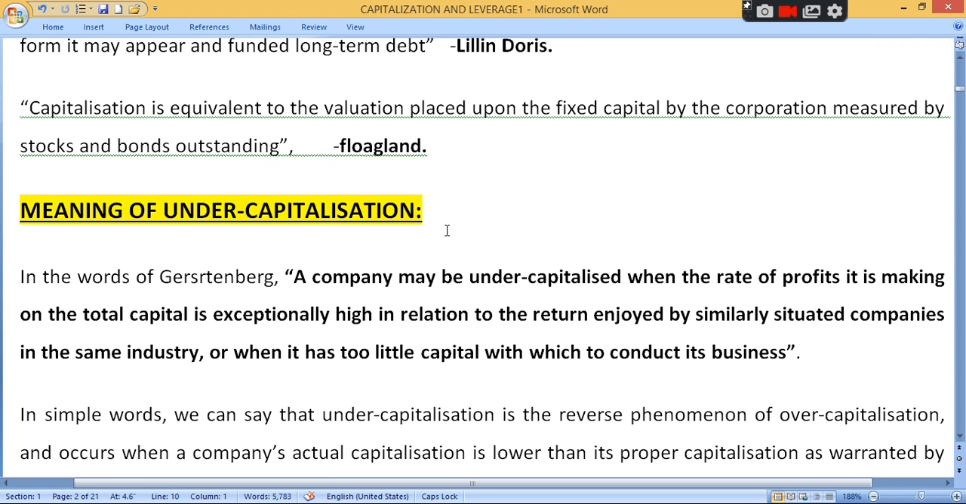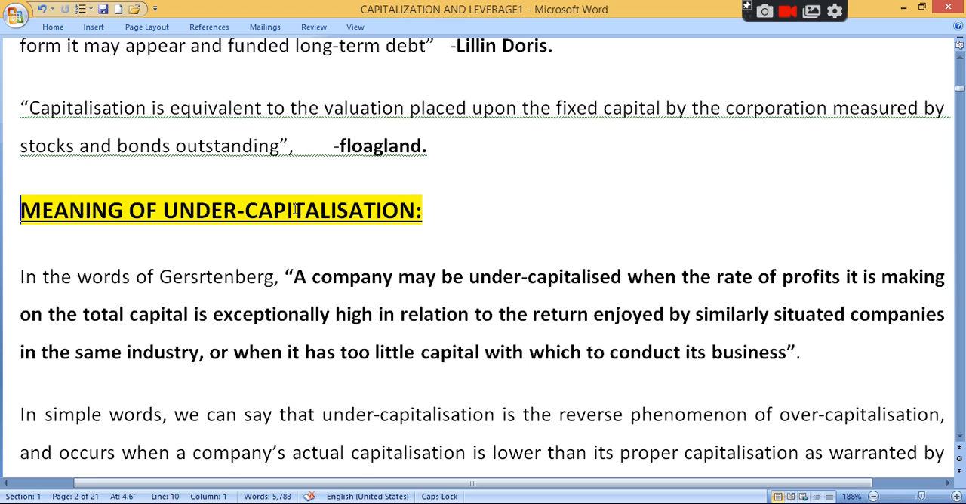So first I repeat meaning. Clear? Capitalization means total capital investment in the business. Stock plus bond. Stock means shares, owners fund. Clear? Stock means security, shares. And bond means borrowed fund. So your total capital investment in the business, whether it is owners fund or borrowed fund. Clear? So company here is under capitalization.